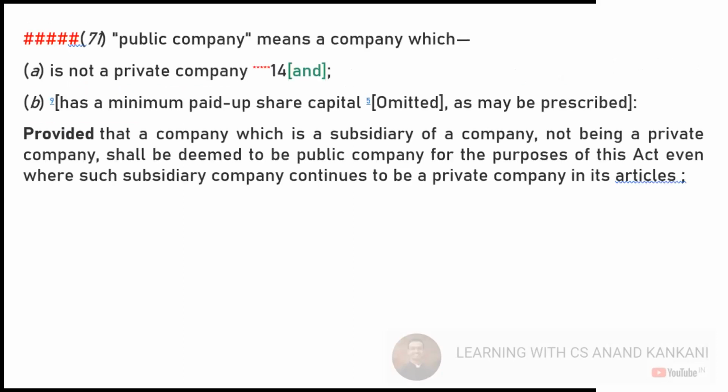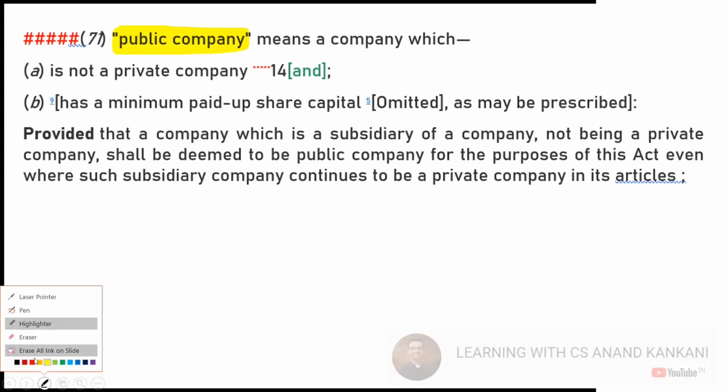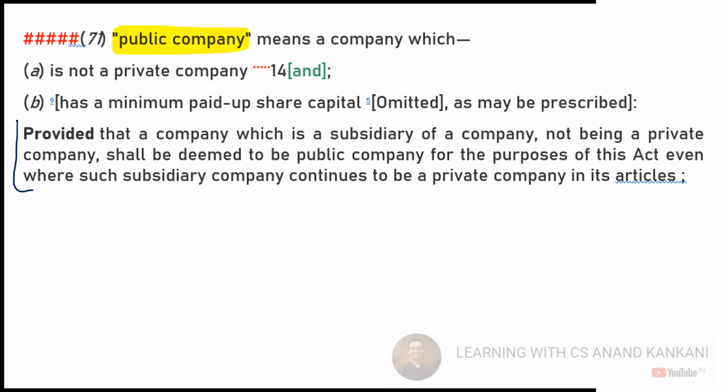Then we have the definition of a public company. The definition of public company is very, very simple. A company which is not a private company is a public company. And then we have this proviso. The proviso says that a private company which is a subsidiary of a public company will be deemed to be a public company even though it continues to be a private company by its articles. By its articles means your articles of association contain those three restrictions, hence you are a private company, but then you will be deemed to be a public company.